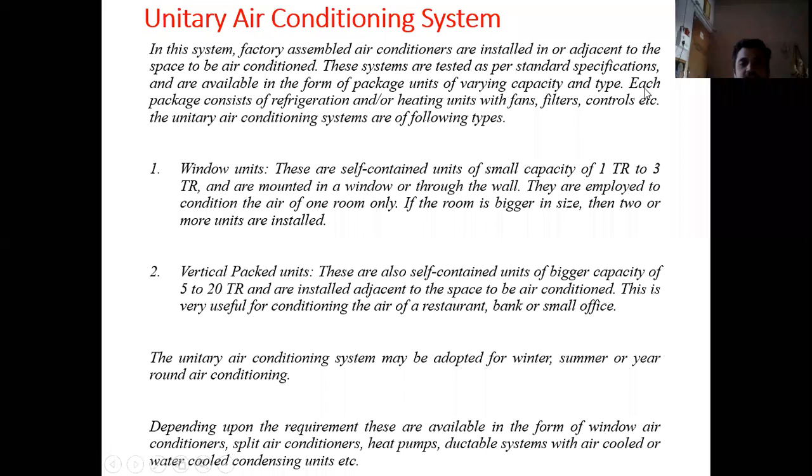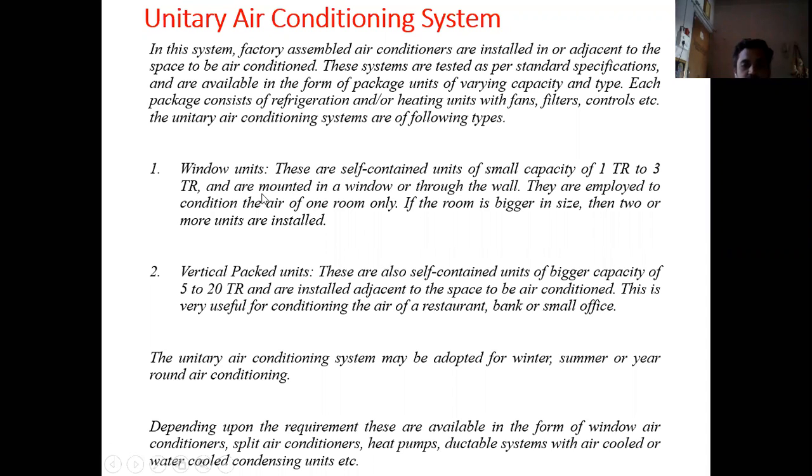available in the form of package units for varying capacity and types. Okay, so this type of air conditioners are available in the market with around 1 TR to 3 TR of capacity. Now this can be classified into window type units. These window units are self-contained units of small capacity, available in 1 TR to 3 TR.